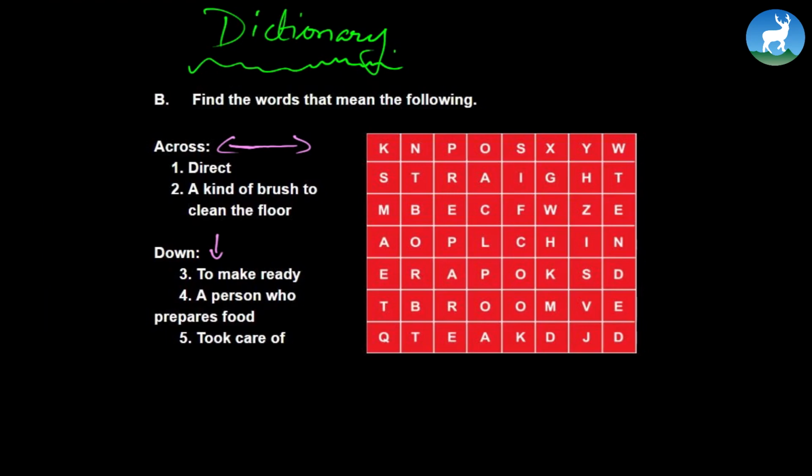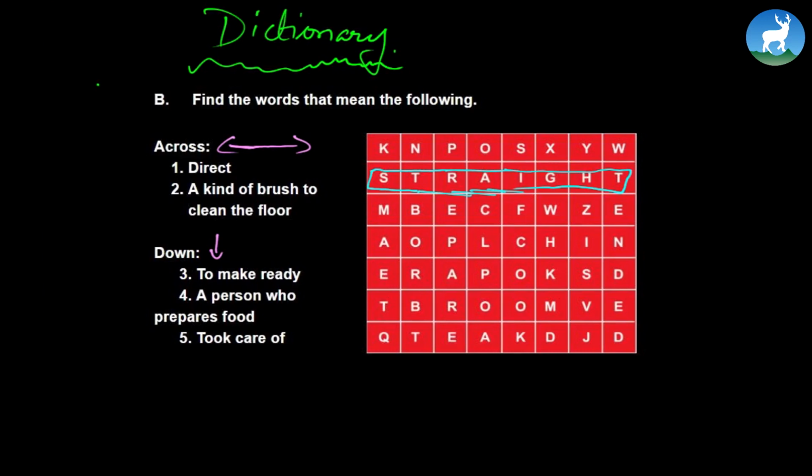Now, I'll just do one for you. The rest you can figure out yourself, I'm pretty sure. And in fact, I'm sure you'll enjoy figuring it out yourself. Now, find the words that mean the following. Across, direct. Now, I already see a word here, and that would be direct, straight. See? Now, let's go for one vertical. To make ready, down. So, to make ready. Do you see any?